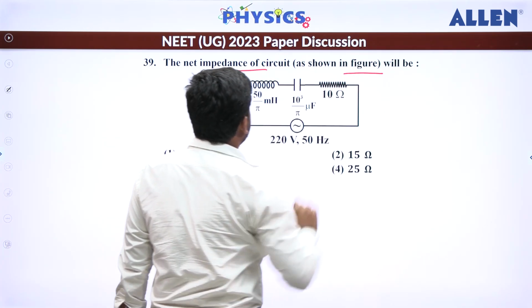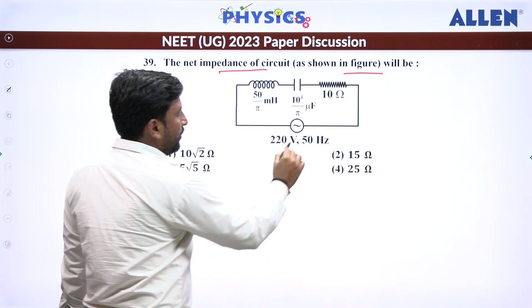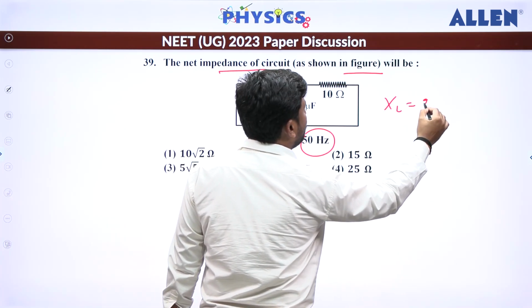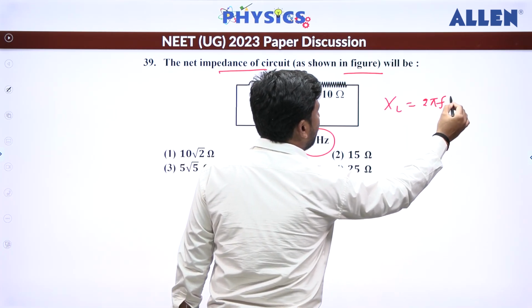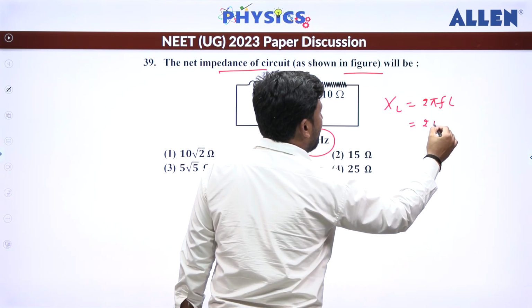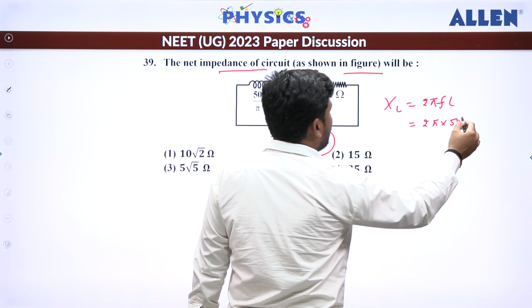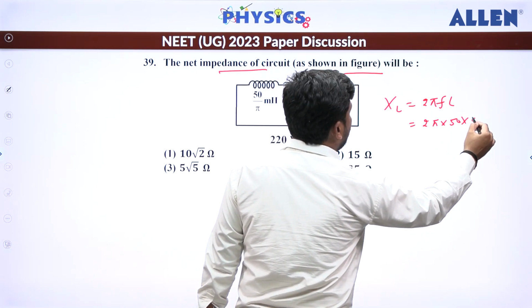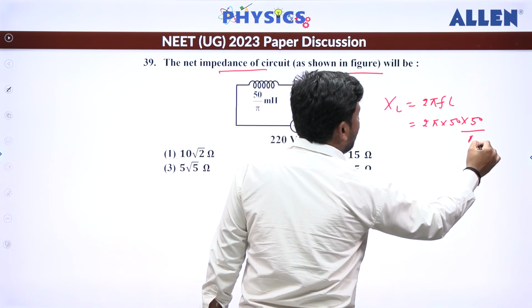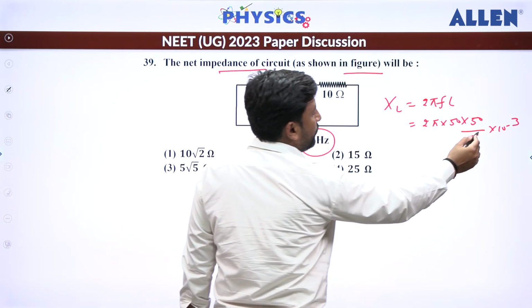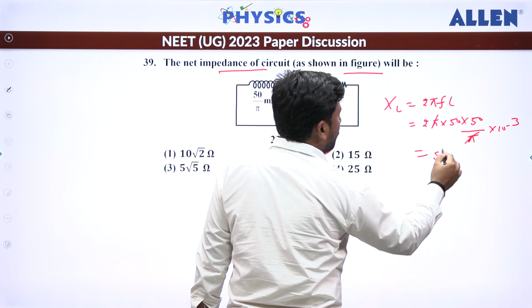Next, question number 39. Impedance of this circuit. Frequency is given. Alright. So let's calculate XL. XL is going to be how much? 2 pi FL. So that is 2 pi into 50. Alright. And multiply with 50 divided by pi into 10 to the power minus 3. So if you solve this, what are you going to get? We are going to get 5 ohm.